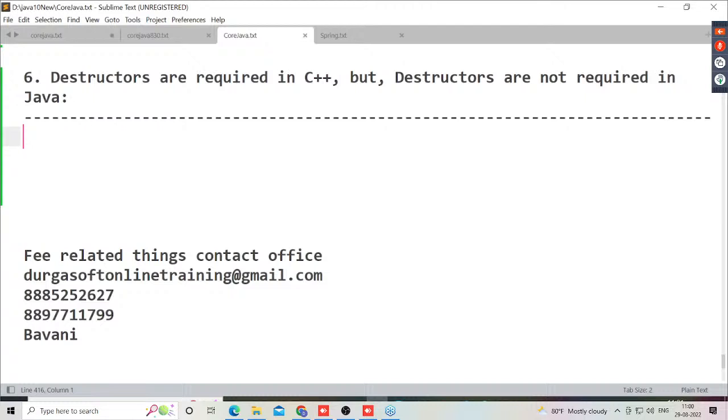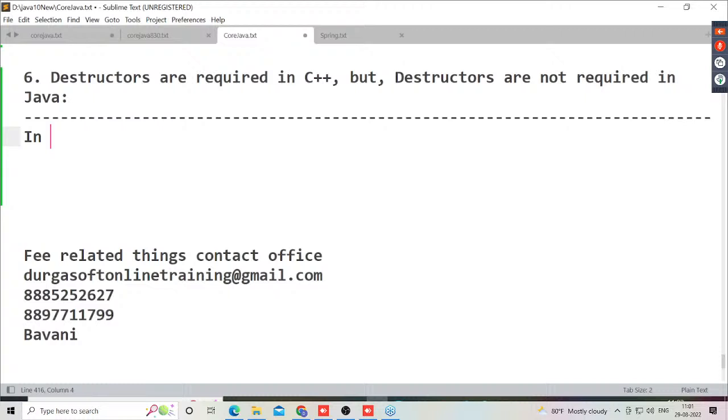Now I'm telling you clearly, in object-oriented programming languages, data must be represented in the form of objects. So if you want to store data in the form of objects, first we have to create objects. After that only, we are able to store data inside the object. Got my point or not?